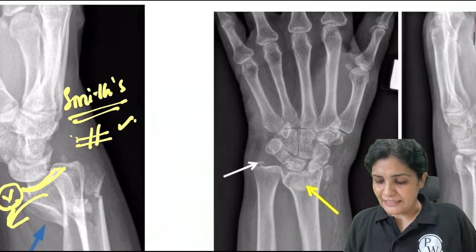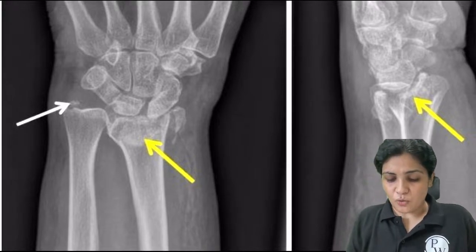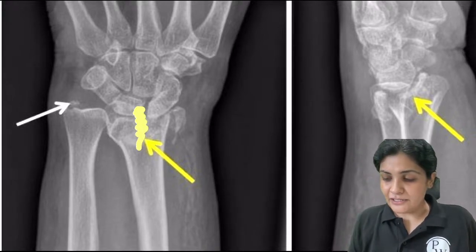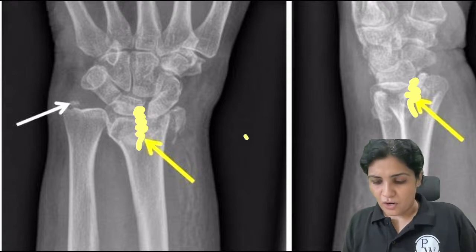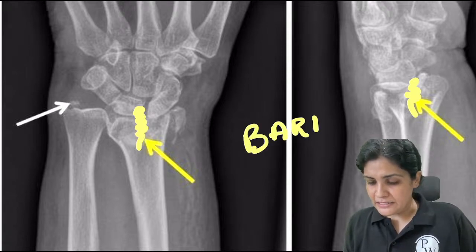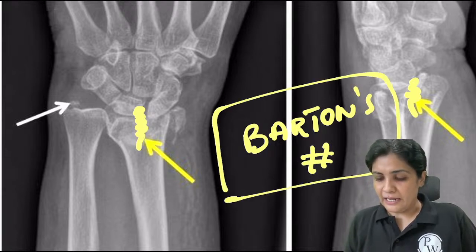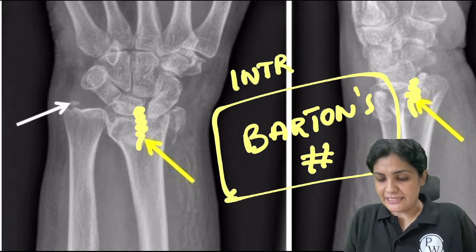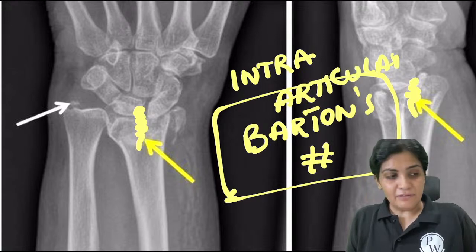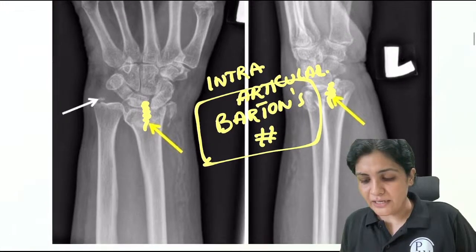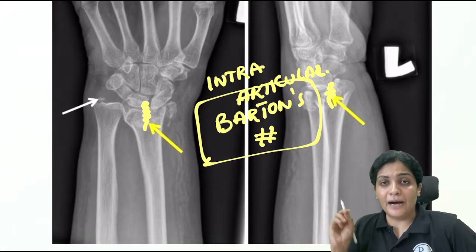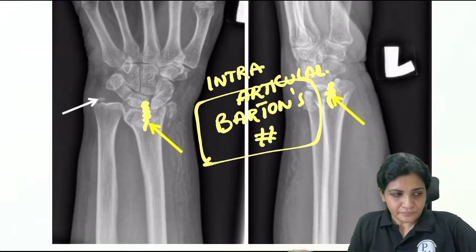Now the intra-articular fracture. If the fracture is extending inside the joint, this is the intra-articular fracture, which is called Barton's fracture. It is extending into the joint, so it is intra-articular. Whenever it is extra-articular, it is Colles or Smith. Whenever it is inside the joint, it is the intra-articular Barton's fracture. Clear?